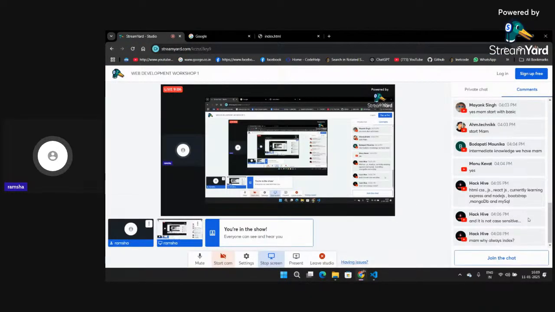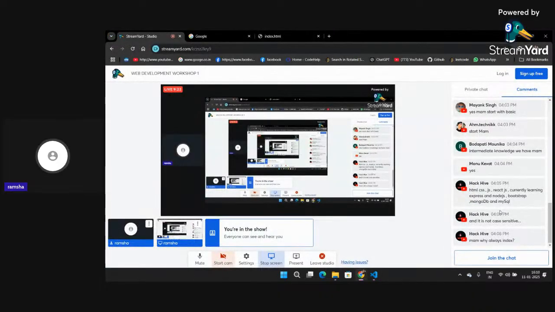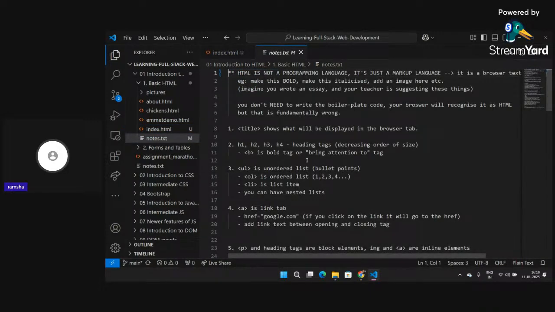It's not very necessary to always name it index. You can name it anything. Like I have a lot of HTML files: about.html, chickens.html, emmet.demo.html, assignment.html. So it's not necessary for you to name it index. You can name it anything else that you want. The only thing is after the dot, the designation should be html only. So this is the simple boilerplate code for HTML. I hope you guys are able to understand this.